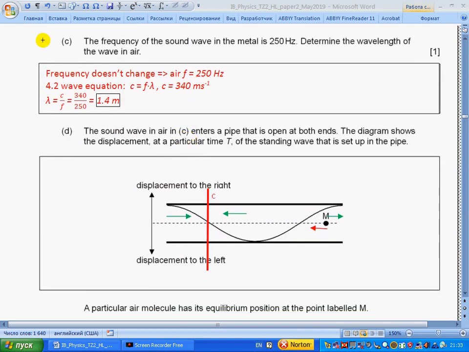C. The frequency of sound wave in the metal is 250 Hz. Determine the wavelength of the wave in air. So frequency does not change. So in air we have the same frequency. Section 4.2, wave equation, c equals f lambda. c is speed of sound. In air it is 340 meters per second, as they mentioned. So we rewrite the formula for lambda. c over f gives us 101.4 meters.